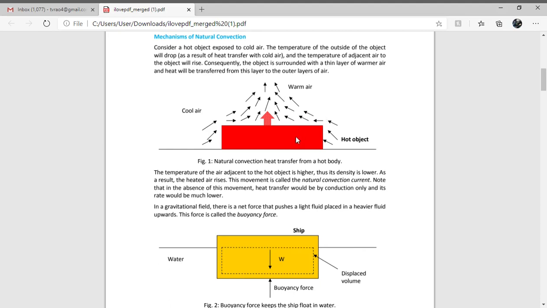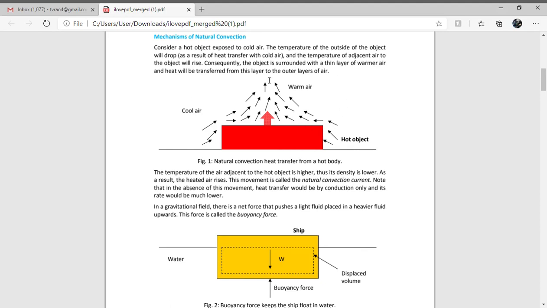Okay. So the hot body temperature is high and the outside temperature is low. When air comes in contact with the high temperature, the density decreases. Once the density decreases, the air moves up. Again, cold air comes in contact, its density decreases, and once the density decreases, again it moves up. Due to the density difference, there will be a flow circulation. Due to the flow circulation, heat transfer takes place.